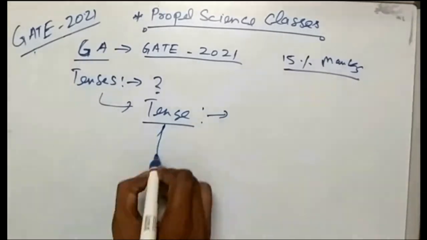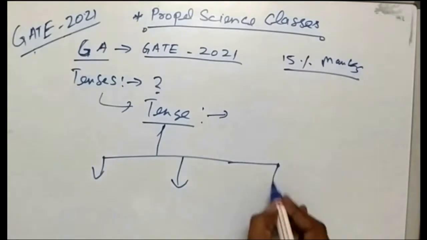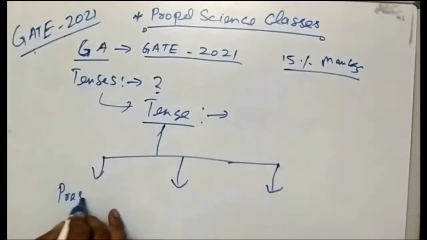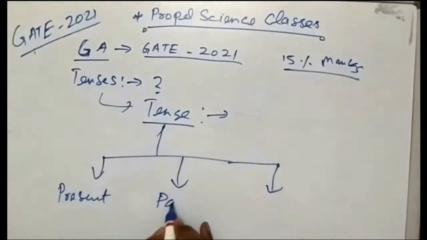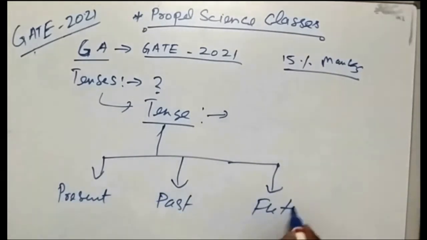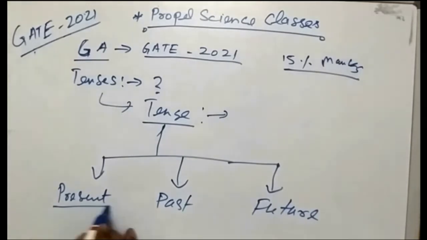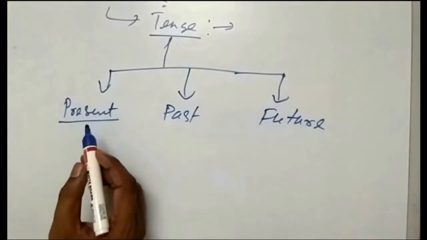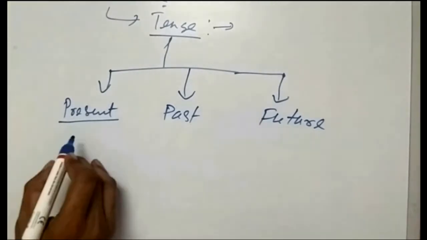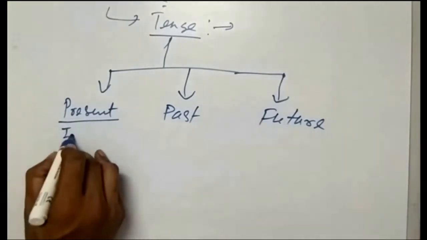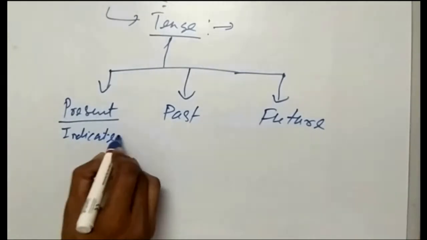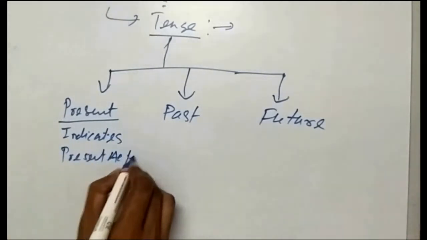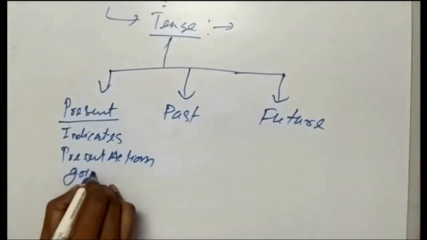As the traditional classification of tense, we can divide it into three categories: present tense, past tense, and future tense. Present tense indicates the present action going on.